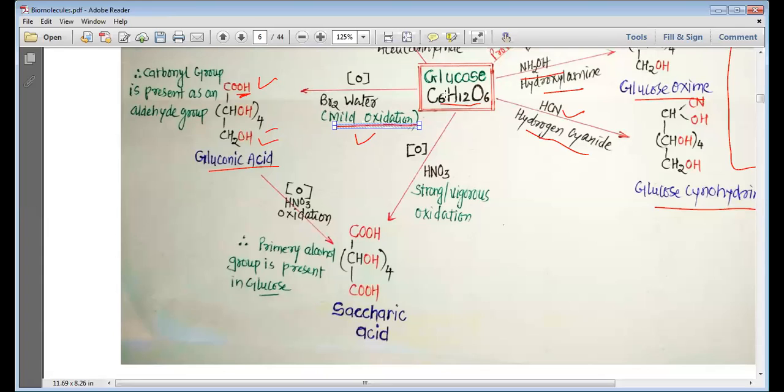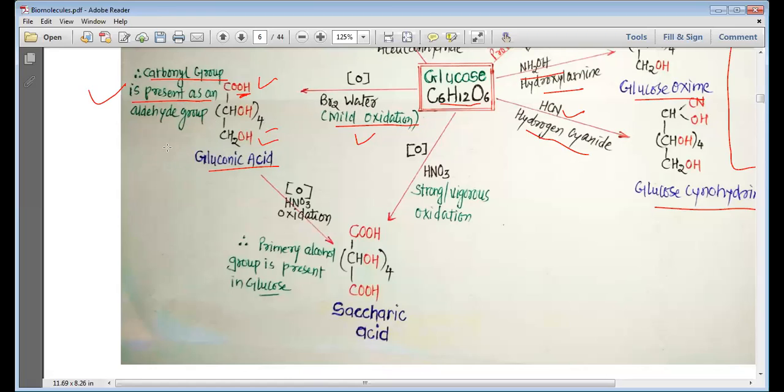So by the reaction of glucose with bromine water, a mild oxidation, as the product has a COOH group on the first carbon, we can say that the carbonyl group is present as an aldehyde in glucose. So glucose is an aldohexose because in glucose the carbonyl group is present as an aldehyde group. That is what we confirm by the reaction of glucose with bromine water.